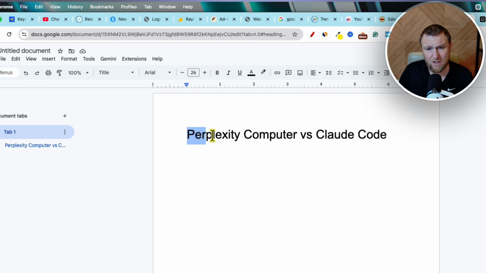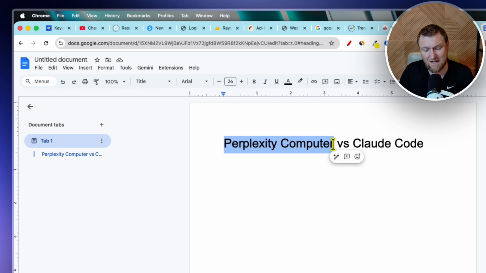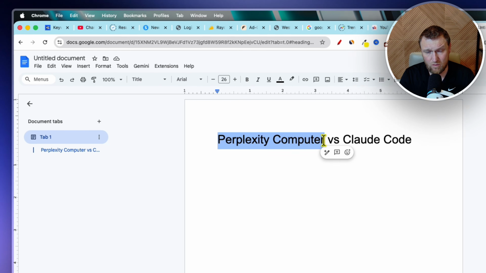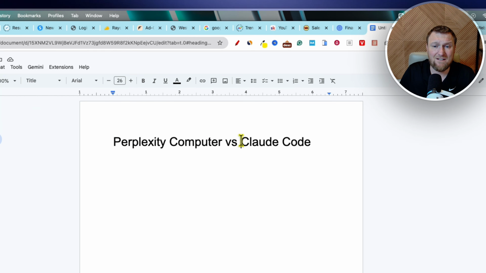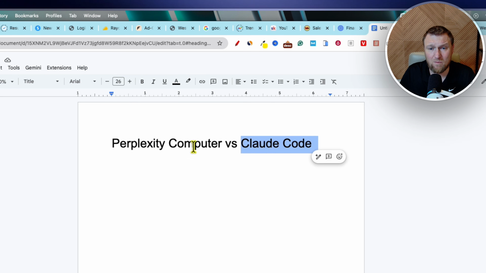But before we do that, I'm going to show you an automated task that I set up that is helping with YouTube for myself. Perplexity is able to use Perplexity Computer, which is brand new as well, to automate tasks for us. So when I show up in the office each day, I know what to create for YouTube because it is already running and scheduled in the background. That's really cool, and we're going to see if Claude Code can do that. And then we'll build a website together.